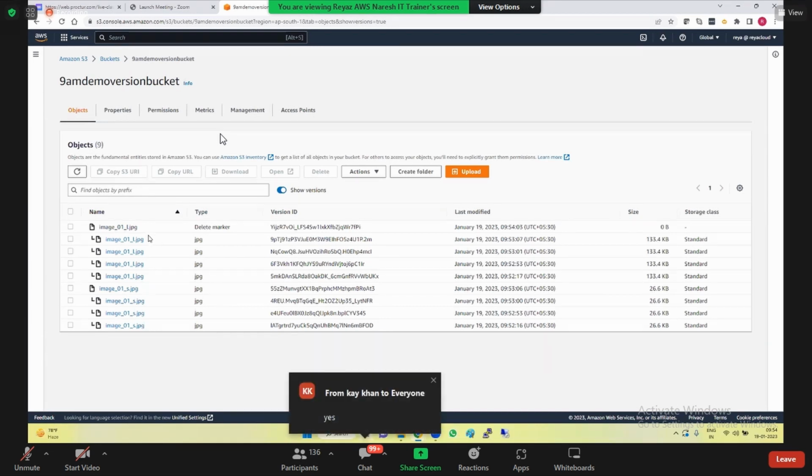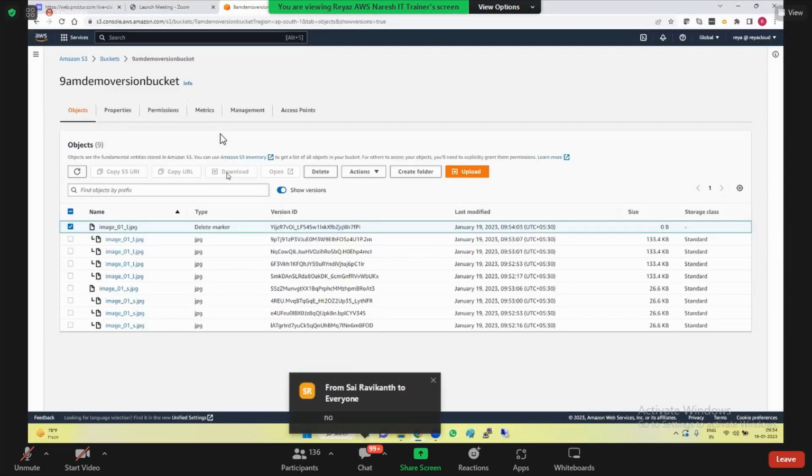Whenever you see the delete marker here, you have 1, 2, 3, 4 versions, and separately a delete marker is applied for this image. So what you need to do? Select that and delete that. Did we learn that? Is it possible to download this delete marker? See, download is grayed out. These are certification questions.